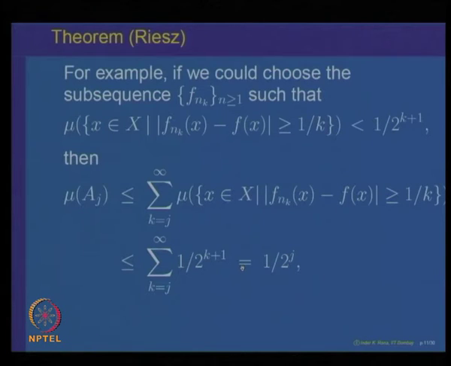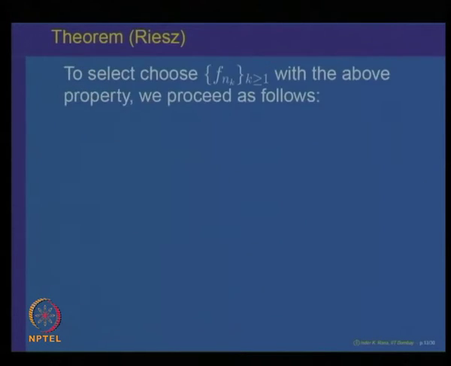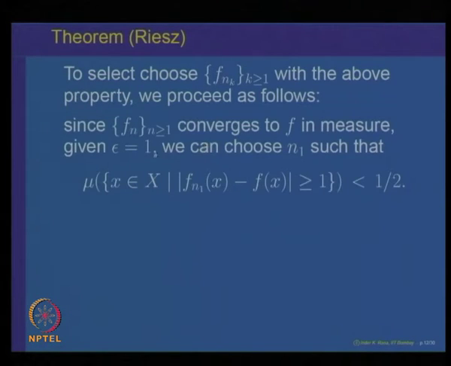So as j goes to infinity, we will get mu of A j going to 0, and hence we will be through. So we have to only find a subsequence f n k with this property, and that is done by using the fact that f n converges to f in measure. So because it converges in measure, by the property of convergence in measure, let us start with epsilon equal to 1.